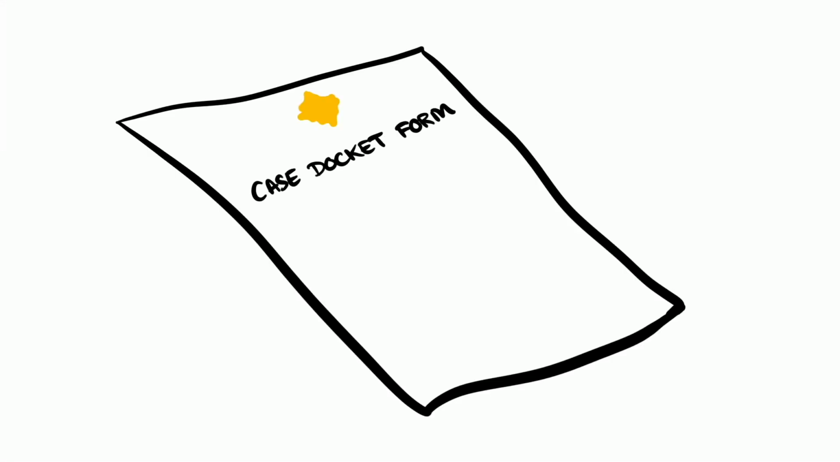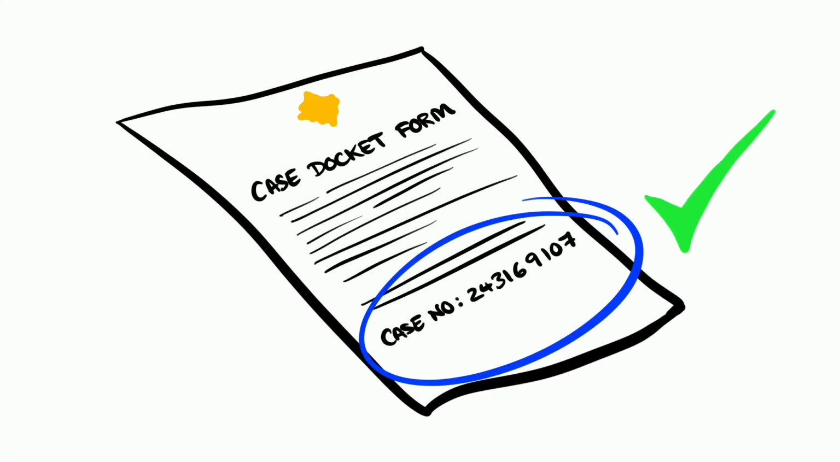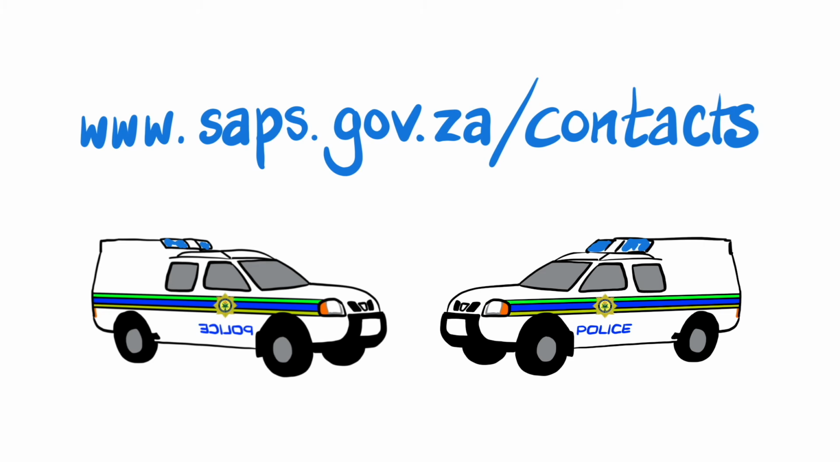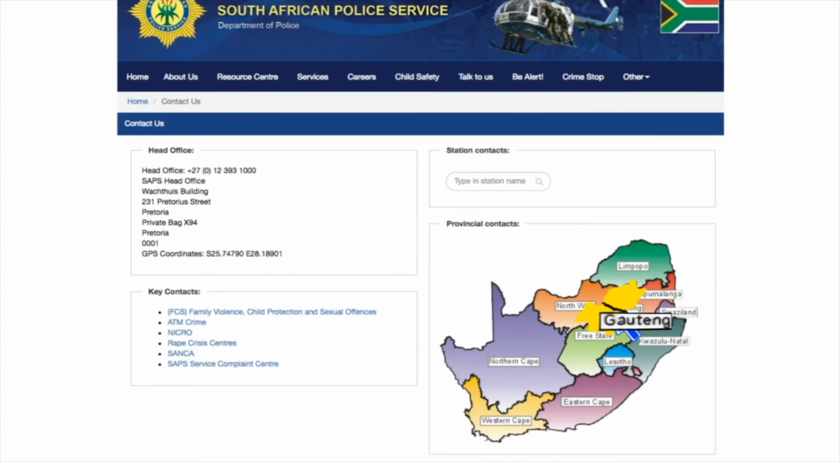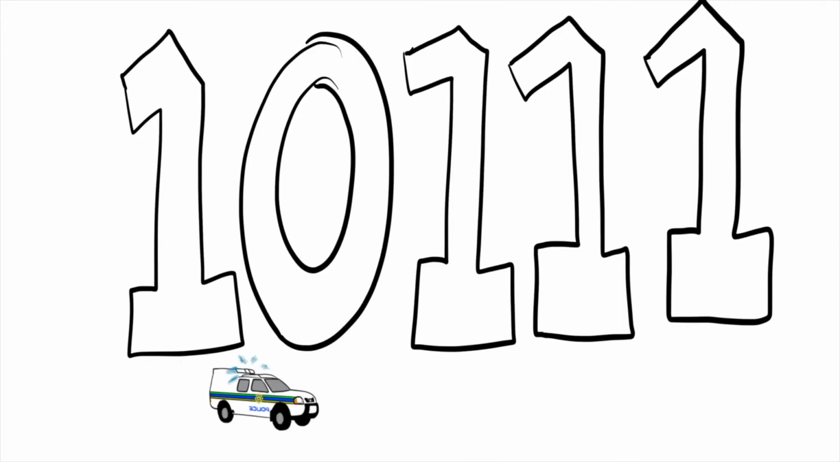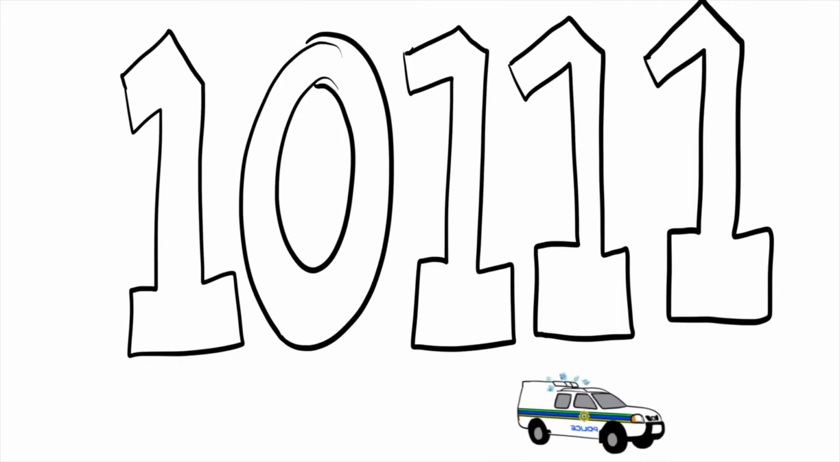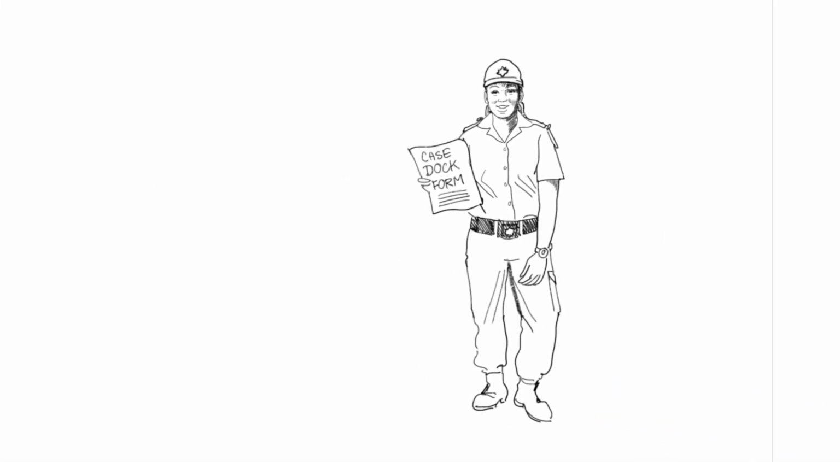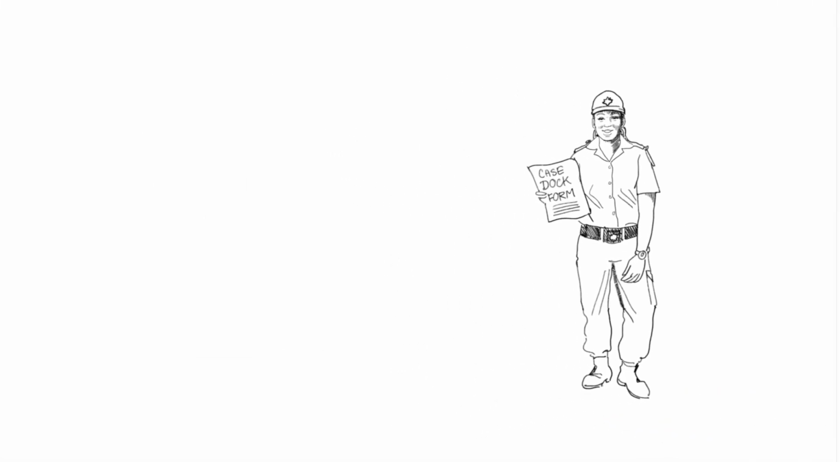It is vital you report a crime and obtain a case docket number so the police can investigate. Simply log onto saps.gov.za/contacts and click on your neighborhood. In an emergency, always call 10111. If you are a victim of crime, simply walk into your local police station.